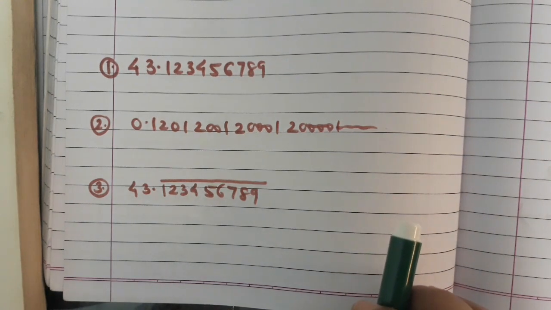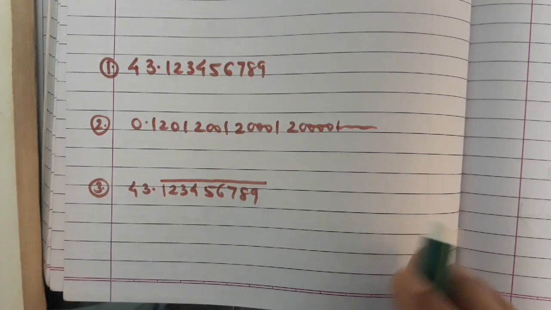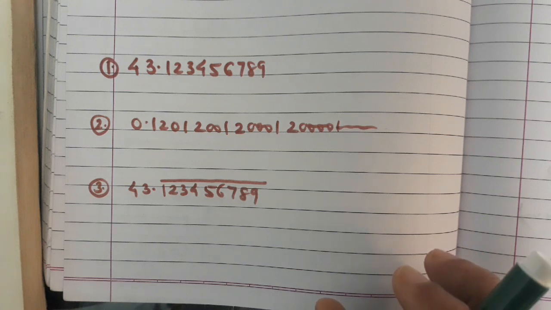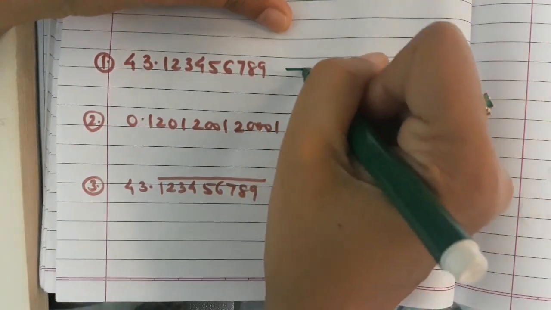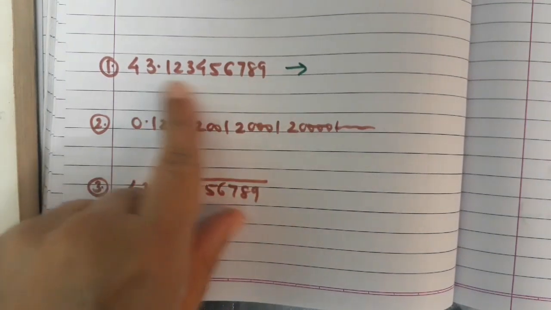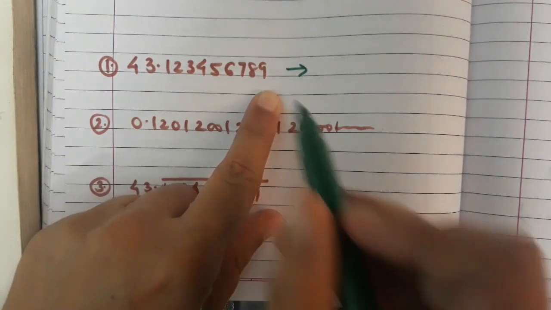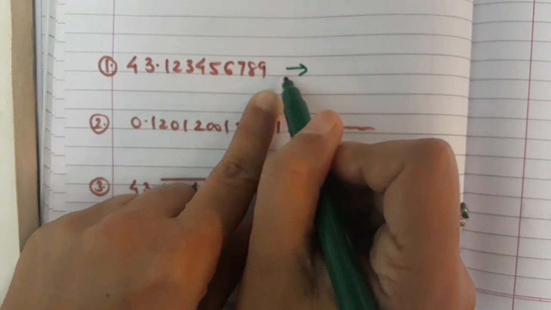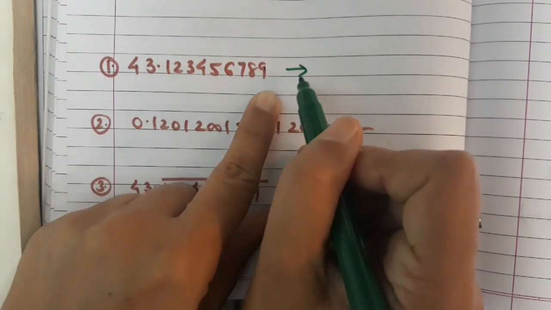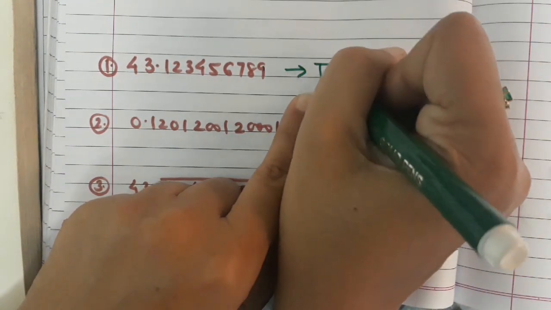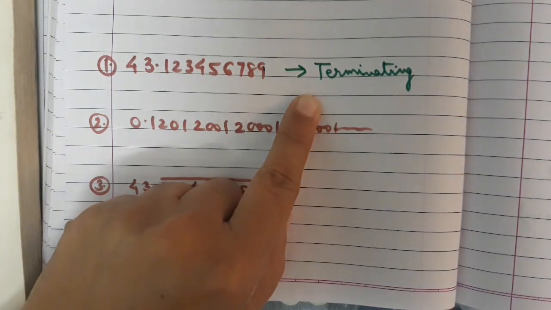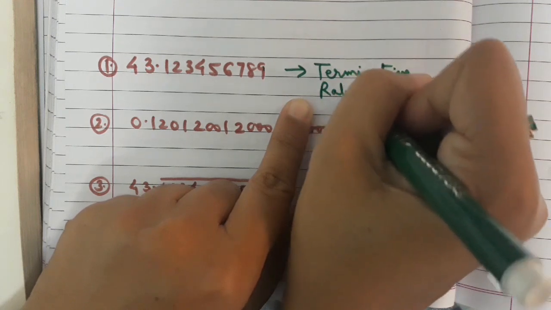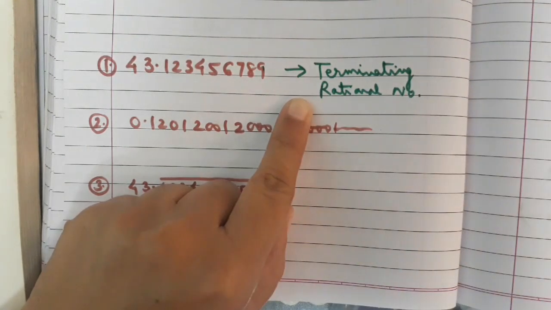Further, they are saying if they are rational and of the form p by q, what can you say about the prime factors of q? It means what can we say about the prime factors of the denominator? Let us start off with the first number. Over here we see that this decimal expansion is terminating, because the division process ends. So definitely this has terminating decimal expansion, and we know that the number would be a rational number.